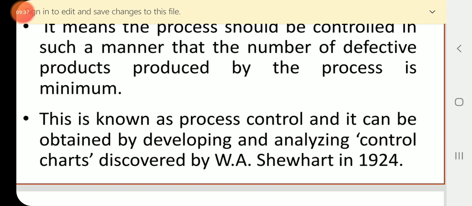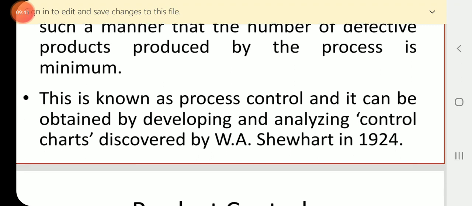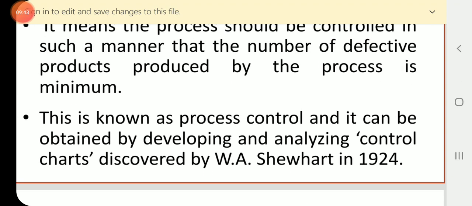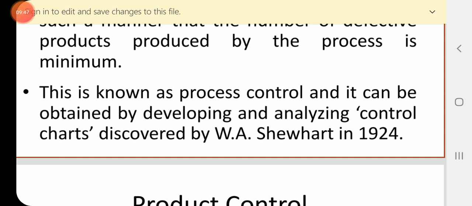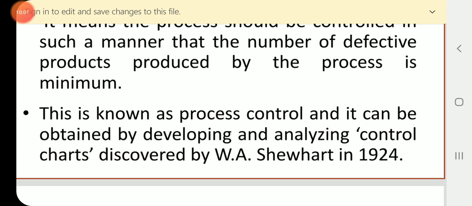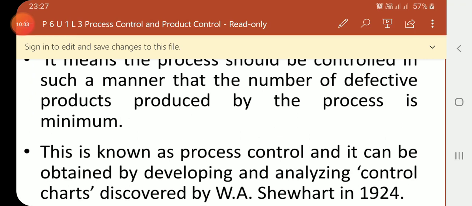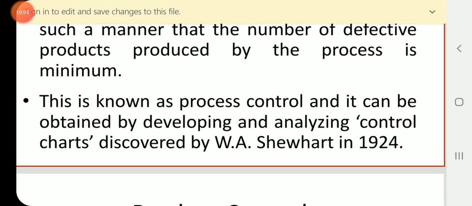It is developed and obtained by control charts, which were discovered by W.A. Shewhart in 1924. The process control is achieved by control charts, which were discovered by W.A. Shewhart in 1924.